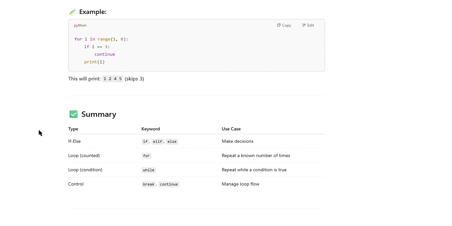So the summary of these control flow statements: type if else, keywords are if, else, which means make decisions. Loop, counted, whose keyword is for loop, repeat a known number of times. And loop with condition, we have to use while, repeat while a condition is true. Control, if you want to control something inside these loops, you can use either break or continue. Break is going to break the entire loop, continue is going to only skip the current flow.